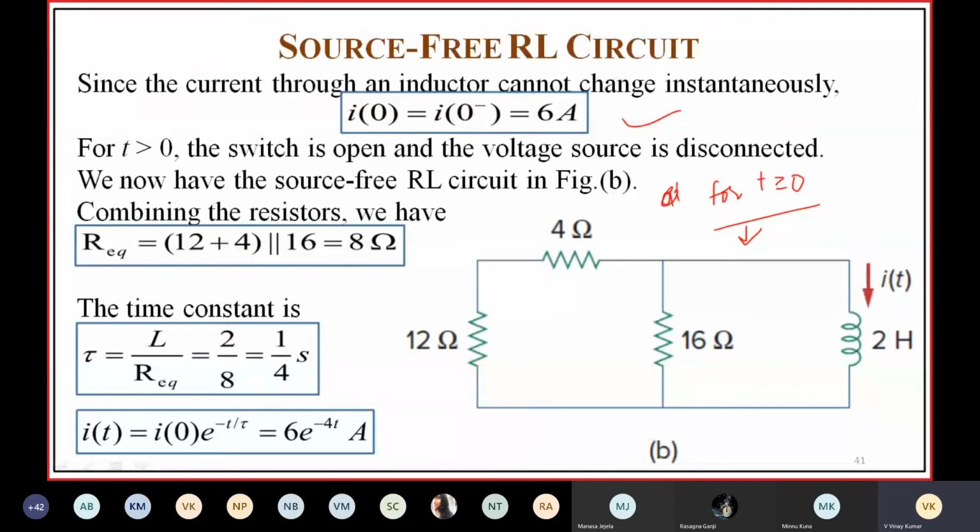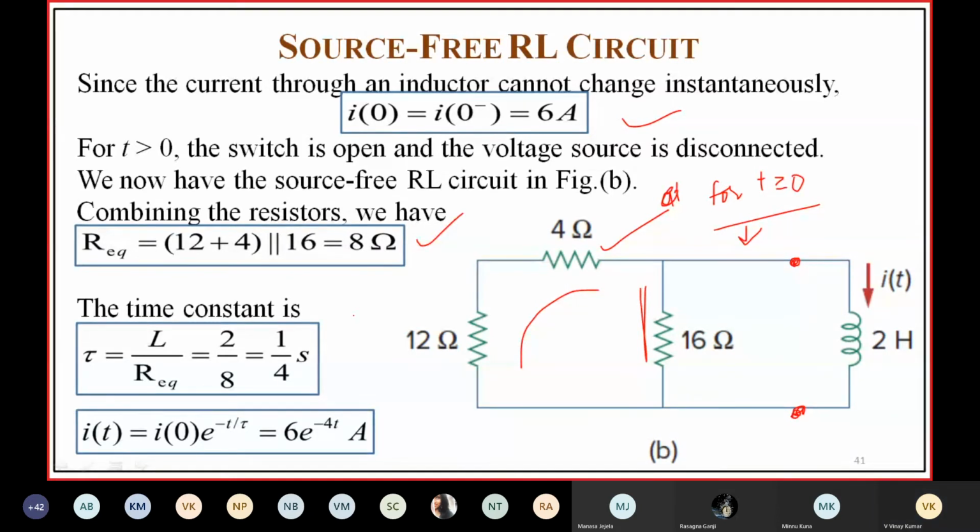So you have to find RTH. RTH can be determined between the terminals of the inductor. These are in series, and this combination is connected in parallel with 16 ohms. So you'll get R equivalent, RTH, and tau is equal to L by R. Then by using the expression I of t is equal to I of 0 e power minus t by tau, you can find I of t is equal to 6 into e power minus 4.